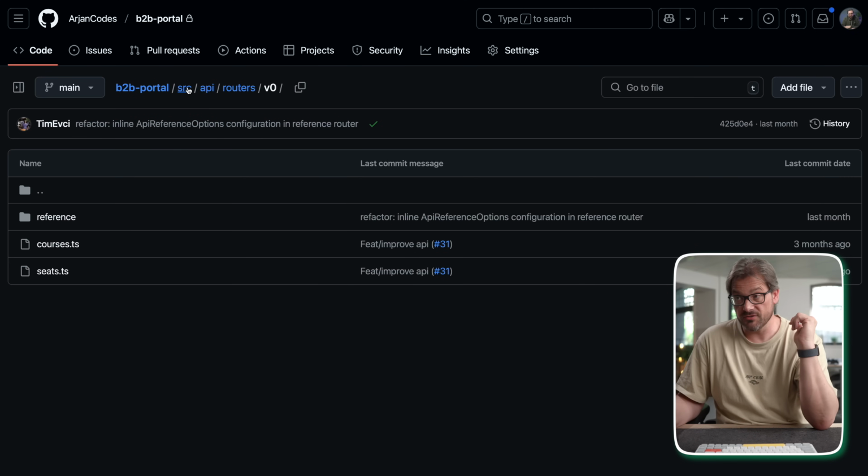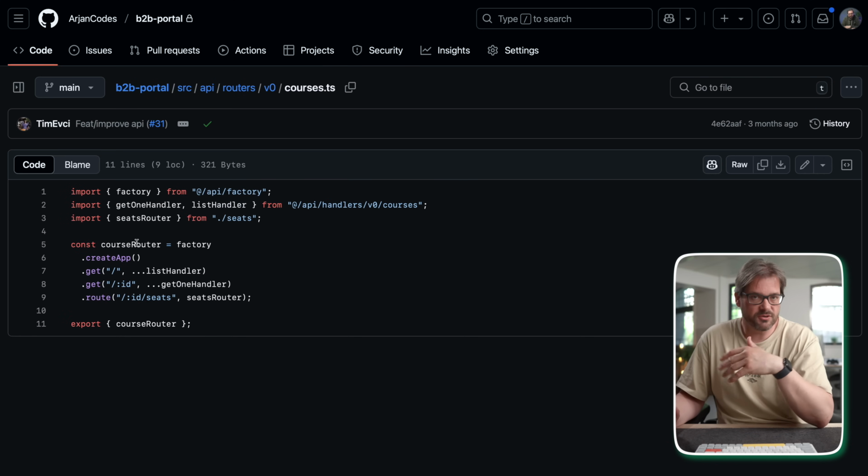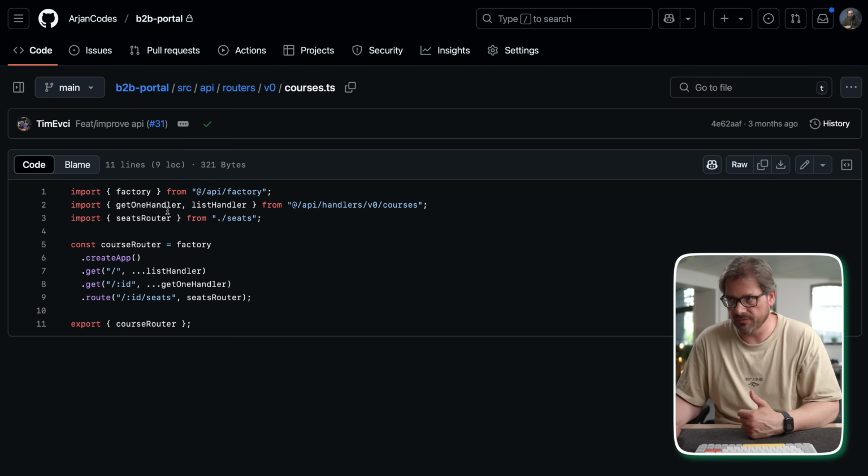So as part of the source code of the portal, we have an API folder with routers where we have the various things in our API. So for example, we have a course router where you can get course information. And so that's all part of the same system. So I'm not even using Python for this anymore.